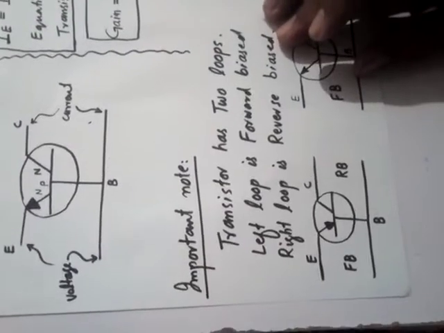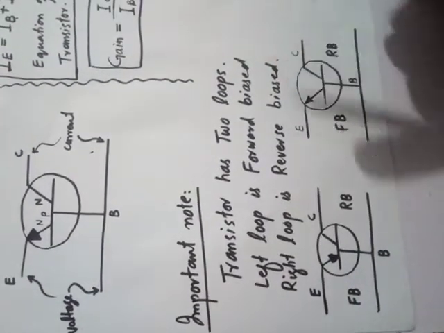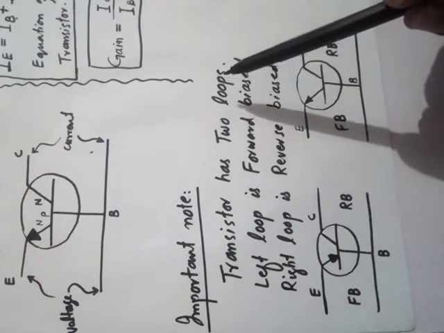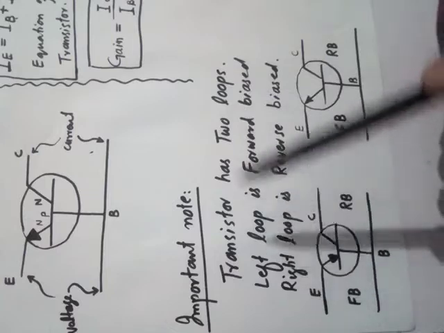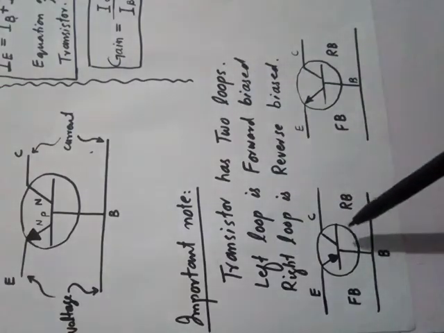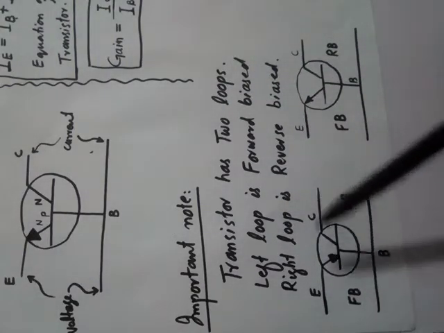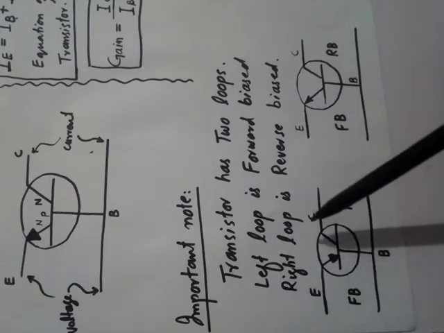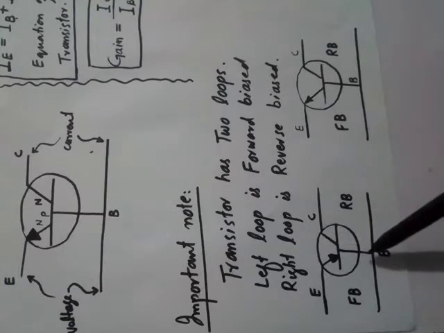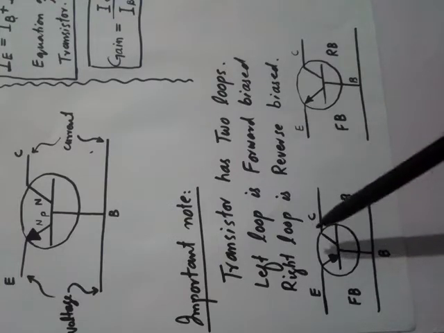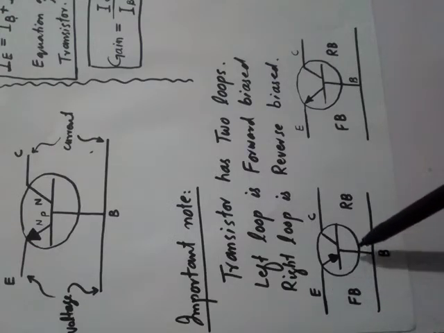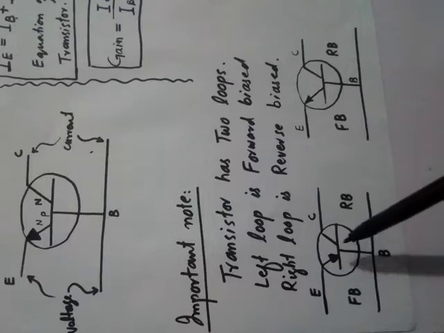Dear students, there are some important notes regarding the transistor. Transistor has two loops. We know that one is the left loop and one is the right loop. You can see in this figure, this is the emitter, this is the base, and this is the collector. It means that the base is shared with the collector as well as the emitter. So this is called common base configuration. This is the common base type of transistor.